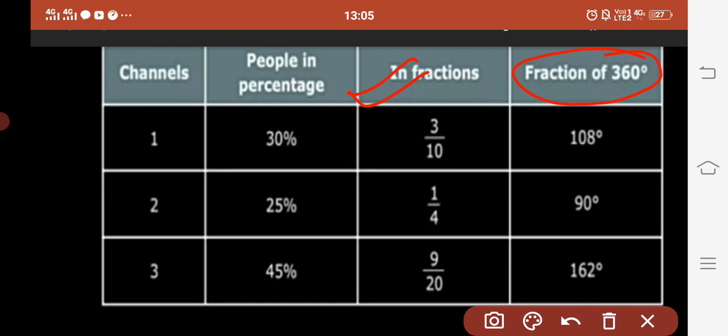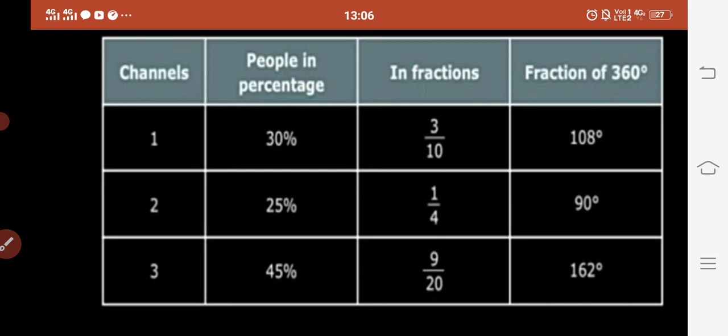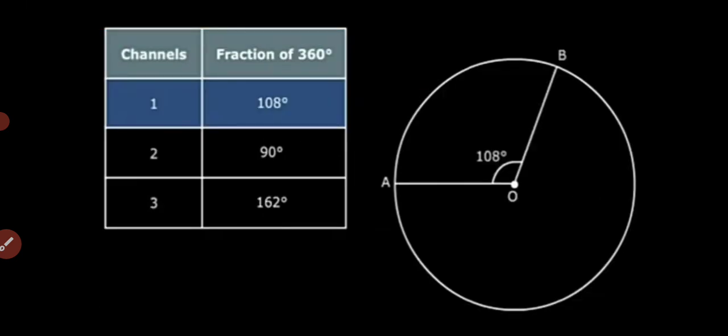That means we take the fraction 3 by 10 and multiply it by 360 degrees, and after solving it we get 108 degrees. Similarly 1 by 4 gives 90 degrees and 9 by 20 gives 162 degrees. We know that in a circle we have a total of 360 degrees. Now we are just dividing 360 degrees into 108, 90 and 162. And here is the representation.